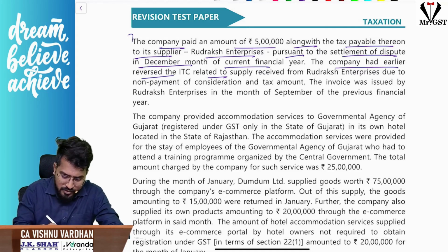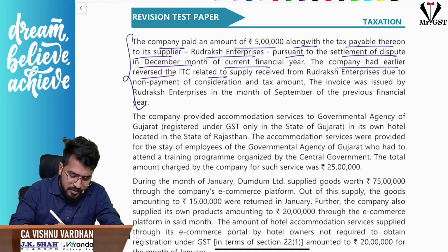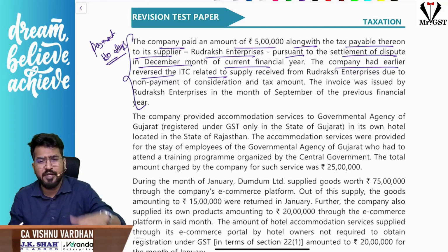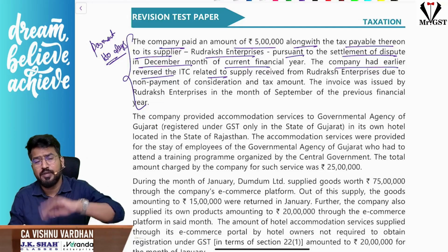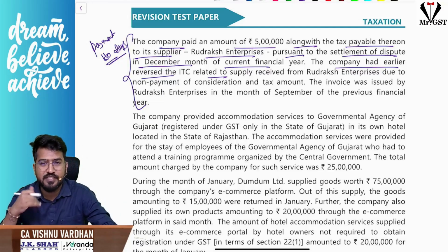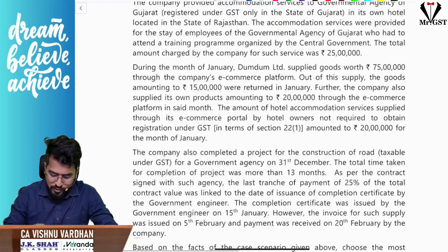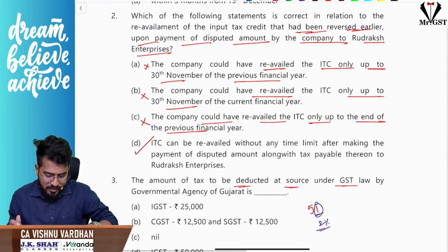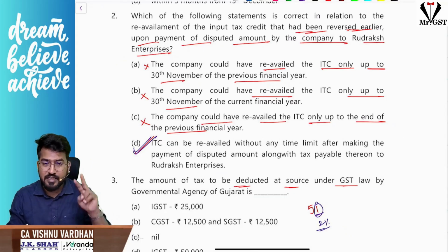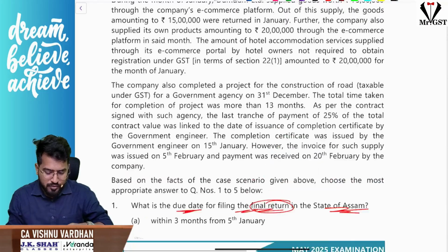Yes or no? Are you understanding the point? This is payment after 180 days. Sir, you have not made the payment, reverse the ITC, and now again you are making the payment, re-availing ITC. This is the second question. If you see, we have discussed re-availing ITC, the options which is wrong, all that we have also given the answer for that. Correct? So this is the answer if you remember. Option D. That means second paragraph is speaking about second MCQ. Okay, so that also we are done.